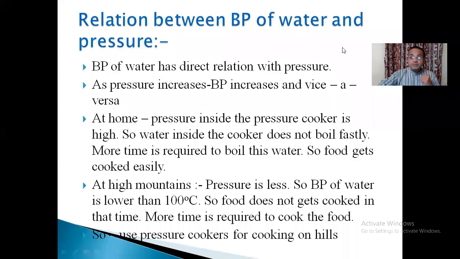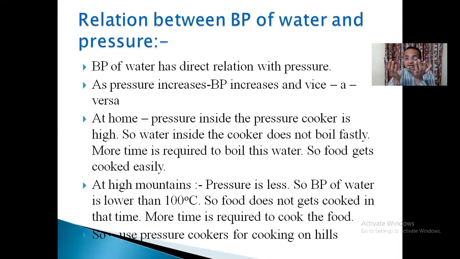Now, what happens when the pressure is reduced on the water present in the cooker? Obviously the boiling point will also decrease. When pressure decreases, the boiling point is low, and so the water will boil very easily and very fast.